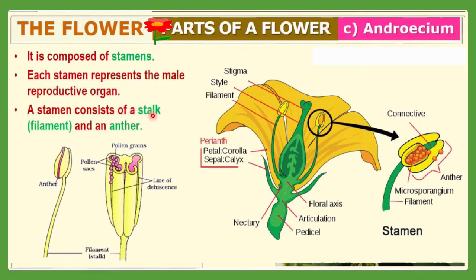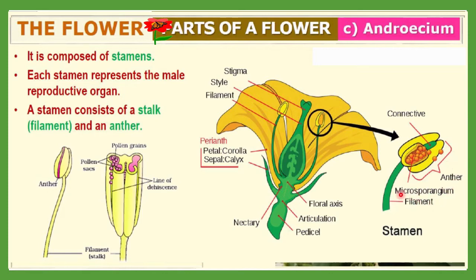Here you can see the stamen, and the stamen consists of a stalk, which is called the filament, and the anther. So any stamen consists of two portions: the stalk, called the filament, and the anther. In this diagram, this is the structure of the anther and this greenish stalk is the filament. There is also a structure called the connective, which connects the anther with the filament.